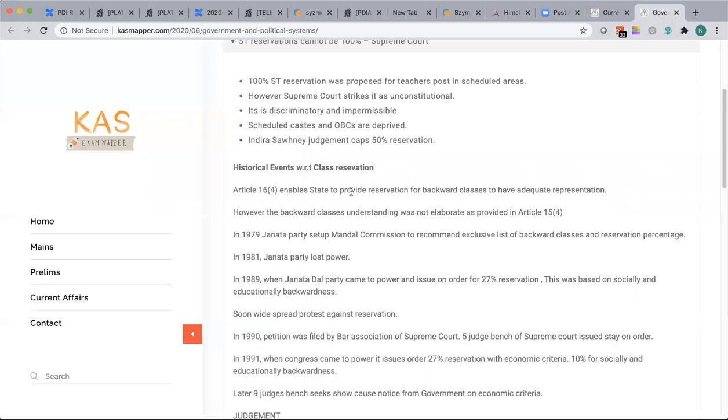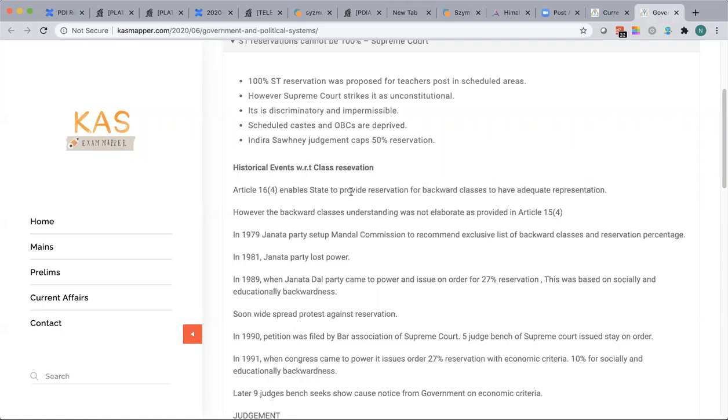There's no mention of social backwardness, no mention of educational backwardness, no mention of economic backwardness. It was left to the fancy of the government of the day to interpret, right? So what happened? In 1953, the Congress government established, I think, the Kakar committee to elaborate on this issue. Elaborate in the sense what?